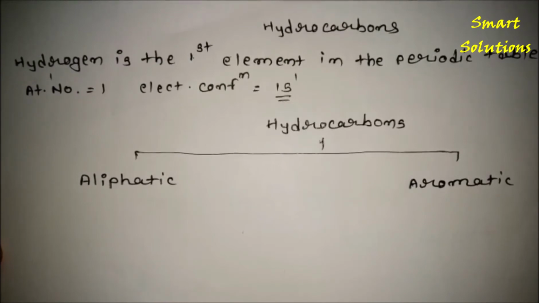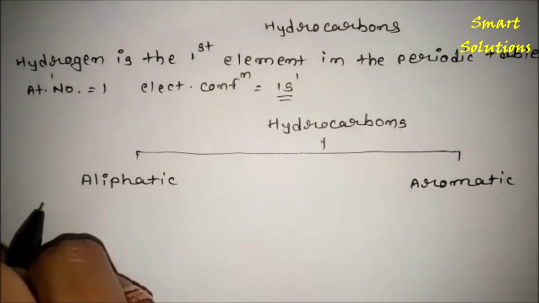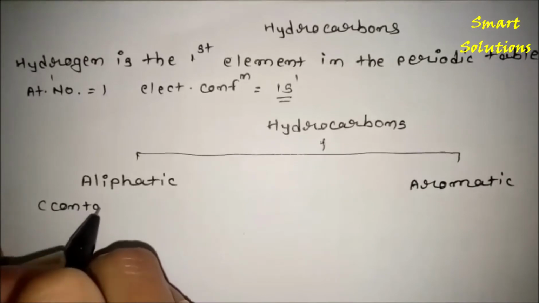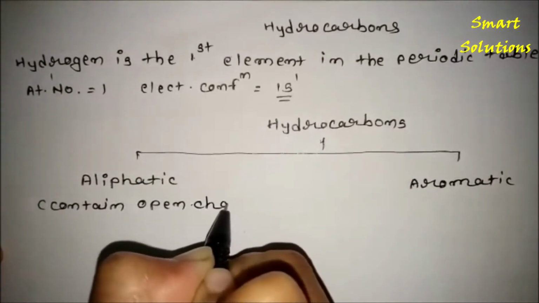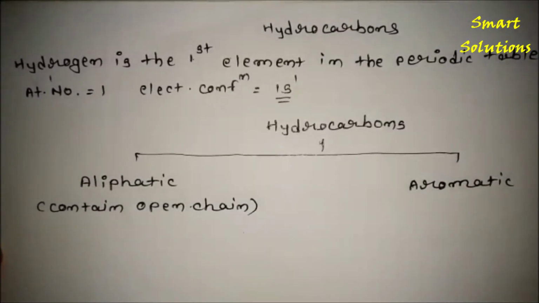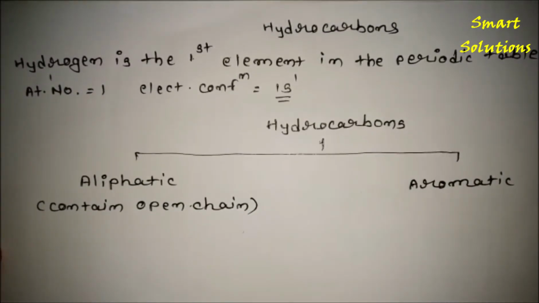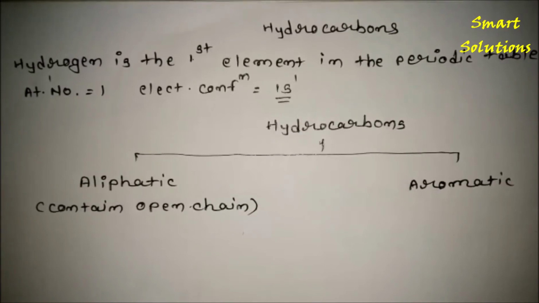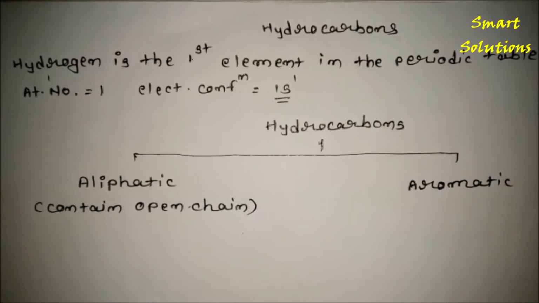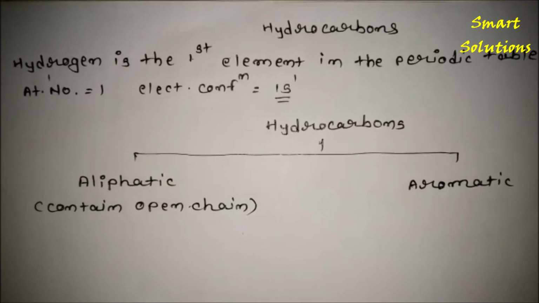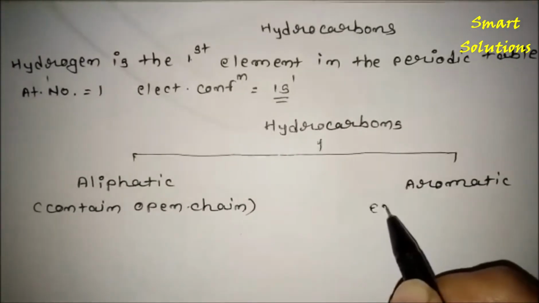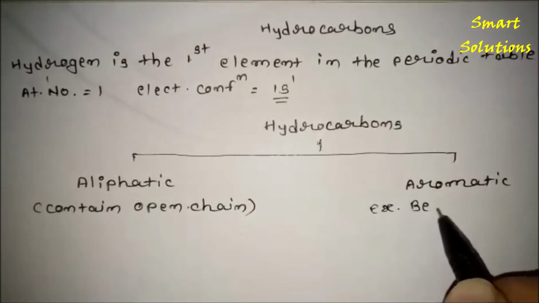Aliphatic means it contains an open chain. And what is meant by aromatic? The aromatic compound has a benzene ring, a chemical structure that contains six carbon atoms cyclically bonded with alternating double bonds. An example of an aromatic compound is benzene.